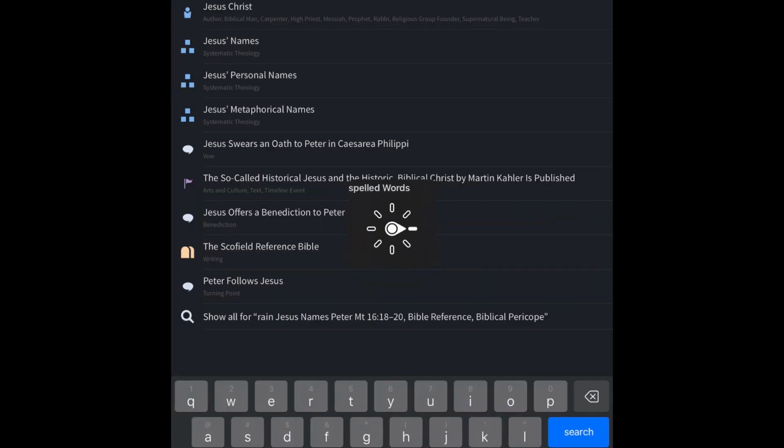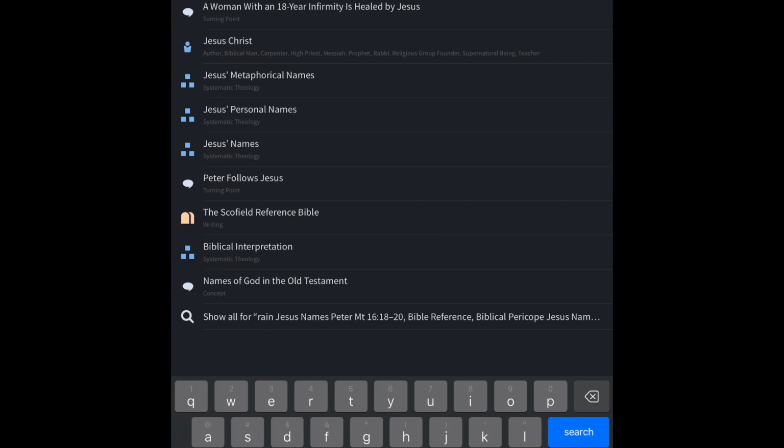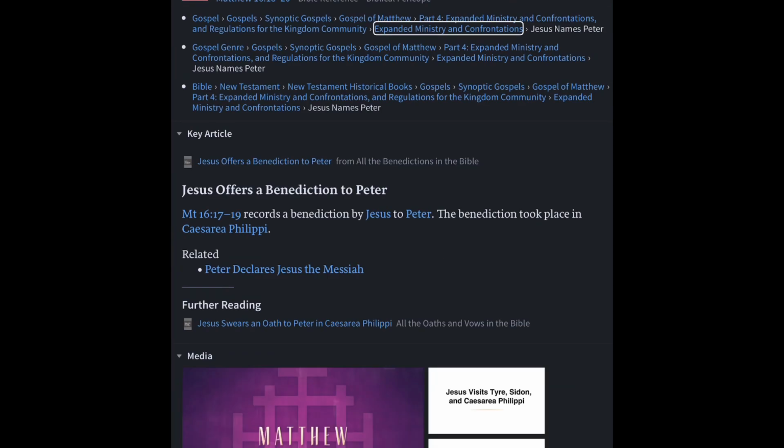In the search field, I paste in Jesus names Peter, NT 16:18-20. Expanded ministry and confrontations. Look at that, it launched right there. Jesus, Gospel genre, Gospel synopsis.